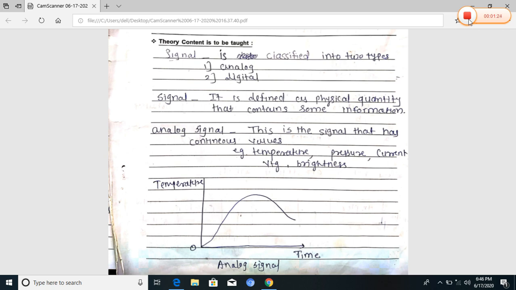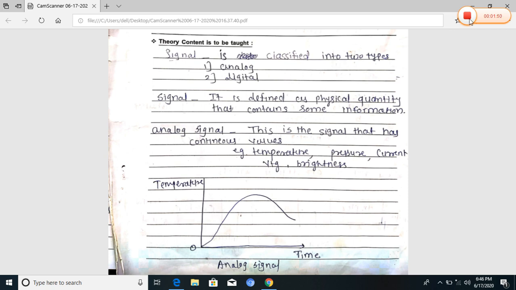This message or call is a signal, and in it there is a physical quantity which contains some information, and that information is a function of one or more independent variables. That is called a signal.